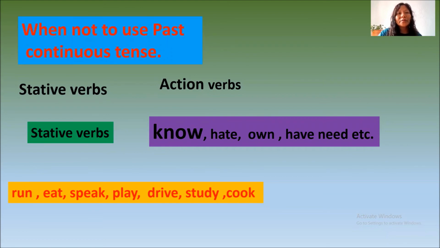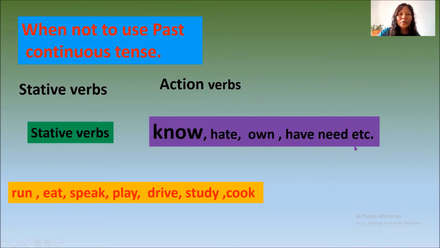But stative verbs show a state or condition, that means an emotional state or mental state or some other.